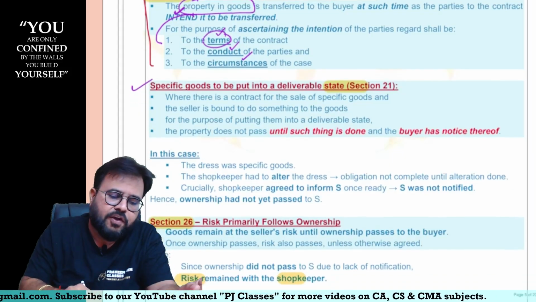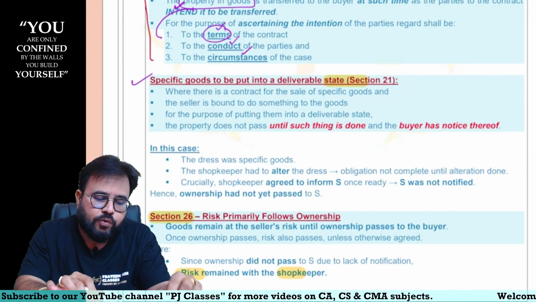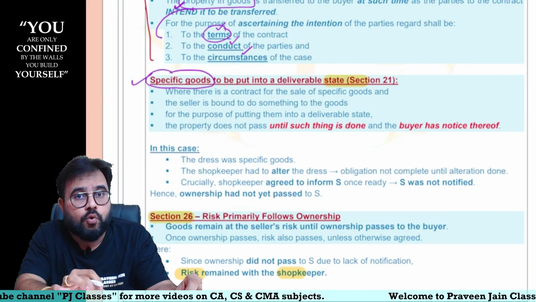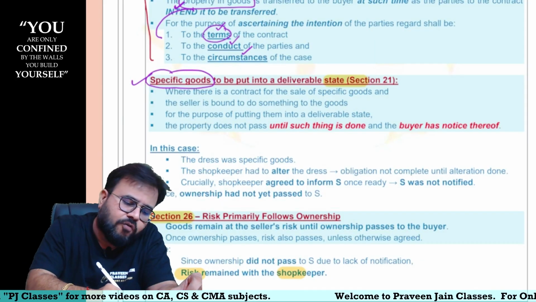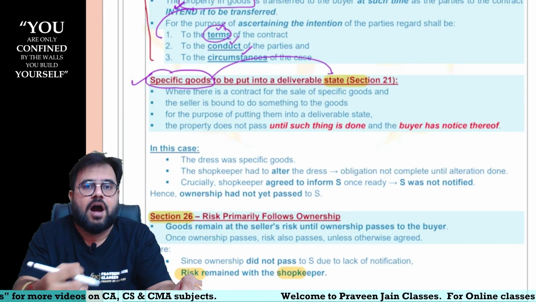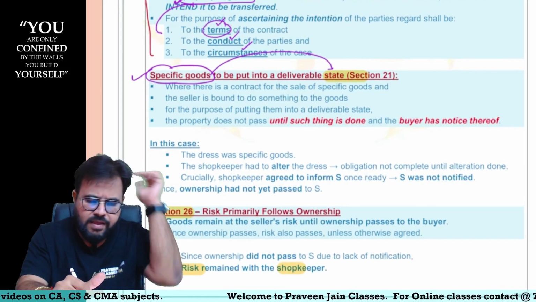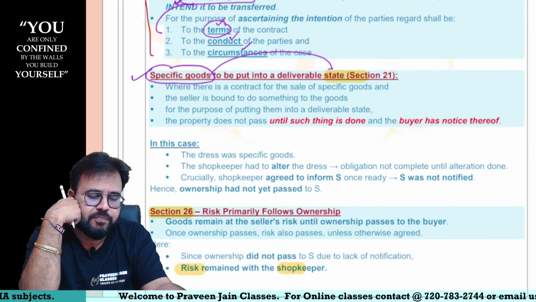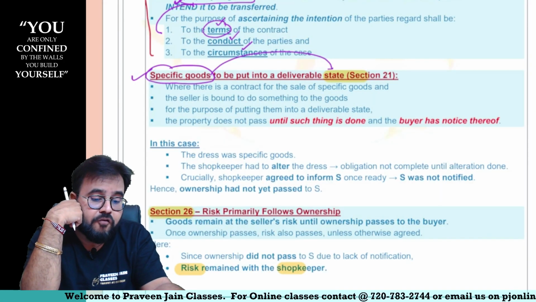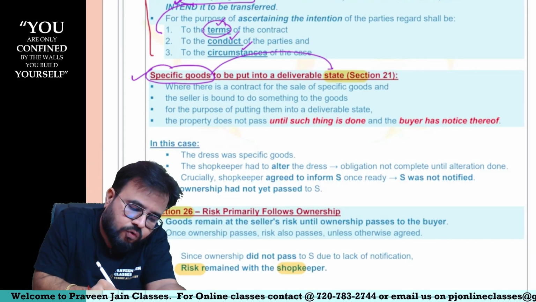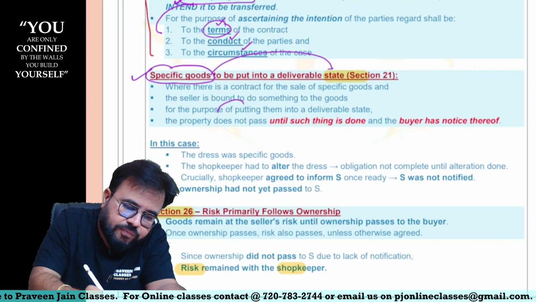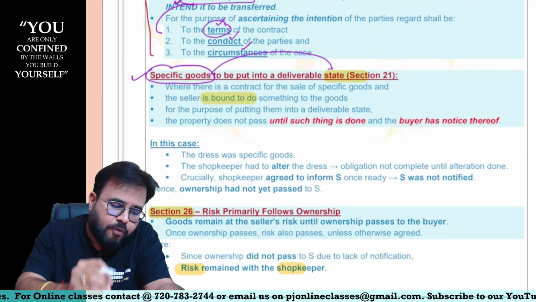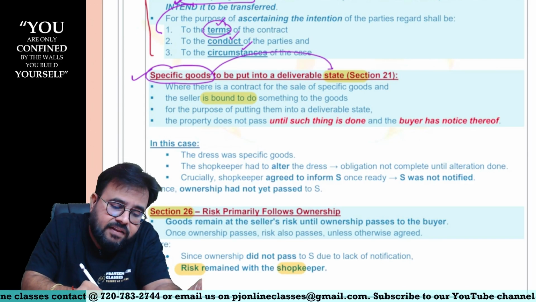Next, specific goods to be put into a deliverable state, sir. The goods are specific, the dress material is specific, but the goods have to be put into a deliverable state. What do you mean by deliverable state, sir? You have to do the alteration and inform, sir. Where there is a contract for sale of specific goods and the seller is bound to do something to the goods for the purpose of putting them into a deliverable state, so you are bound to do something, sir. What are you bound to do here? Nothing but alteration, sir. The property does not pass until such thing is done.